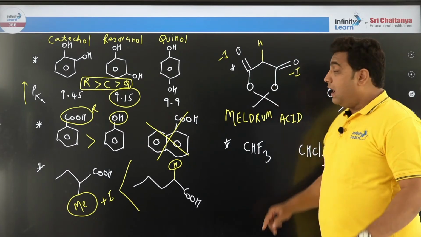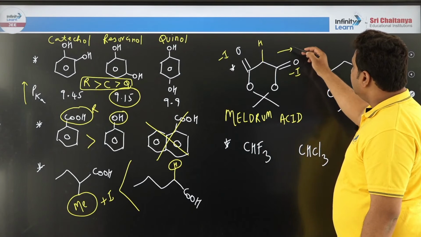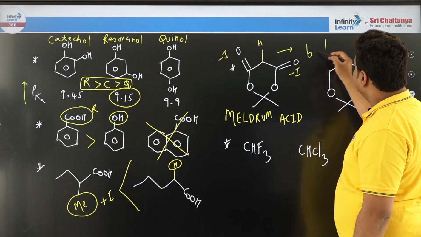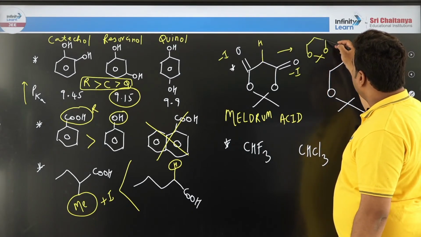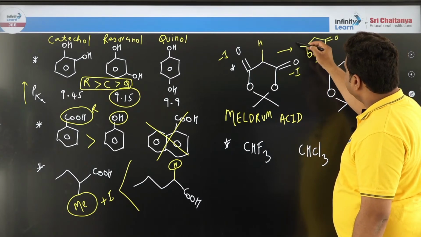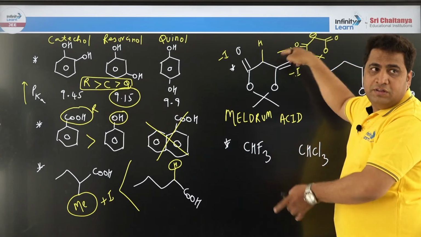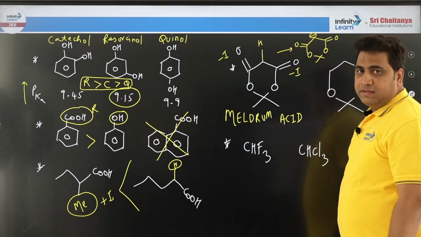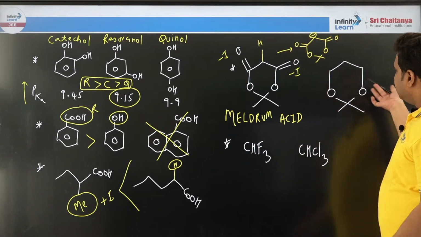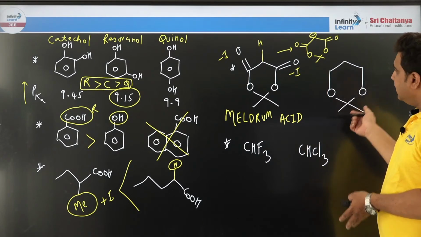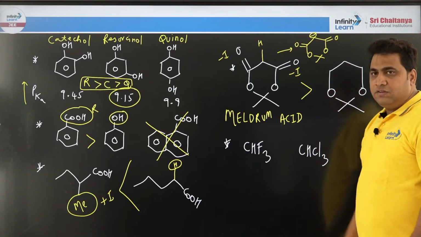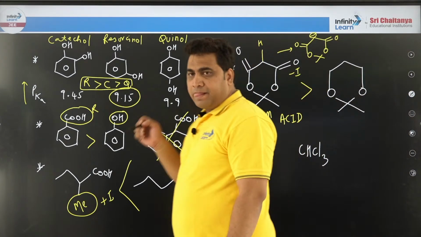This is one way. Another way is, if you remove that hydrogen, what is going to happen? You will get a negative charge, and this negative charge can participate in resonance on two sides and stabilize. But here such stabilization factors you cannot see anywhere. Therefore, Meldrum's acid is stronger than the given compound.